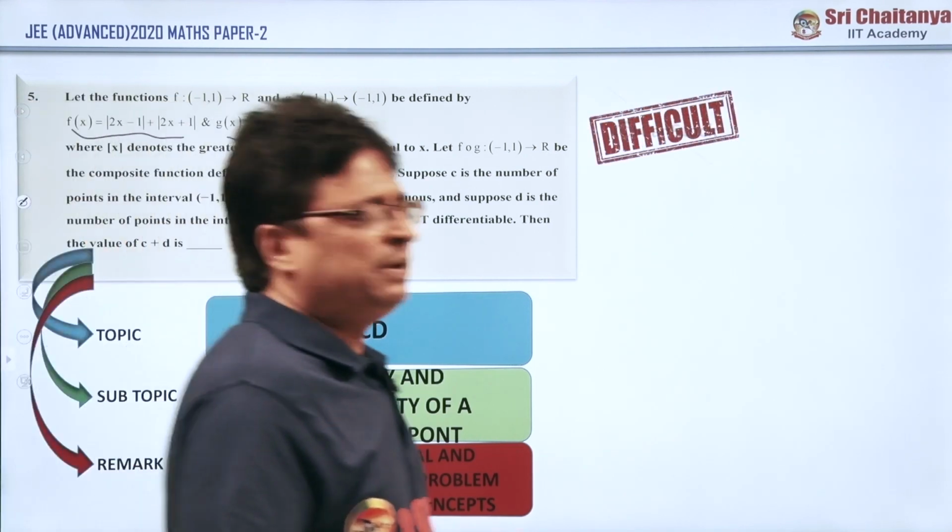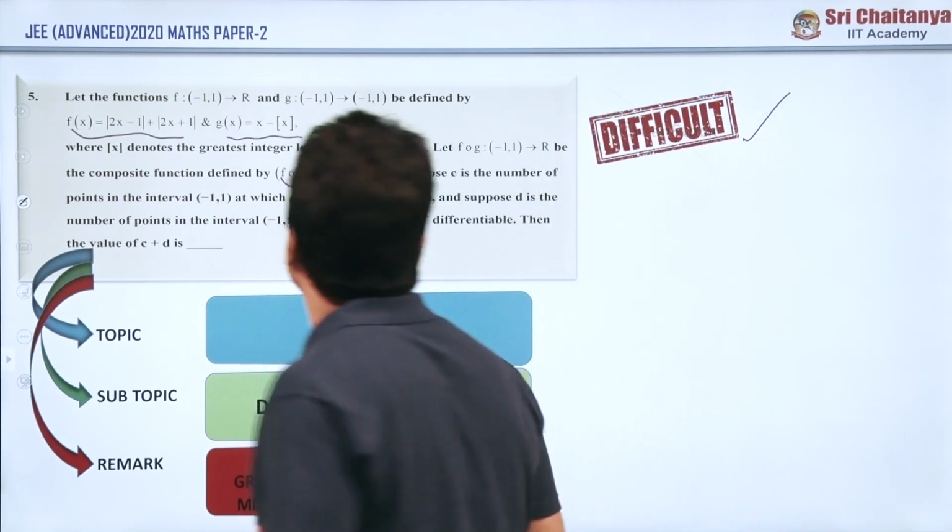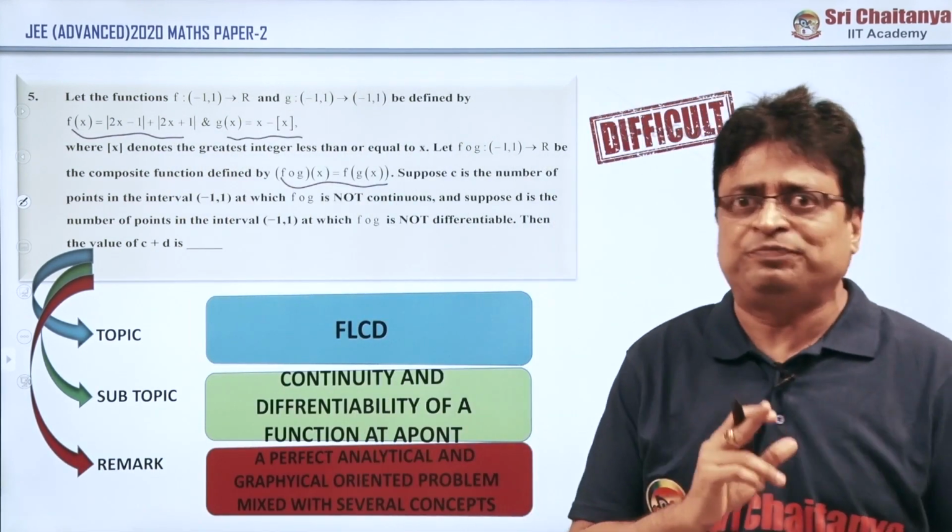And the majority of the people consider this a difficult question. This is question number 5 in paper 2 mathematics.